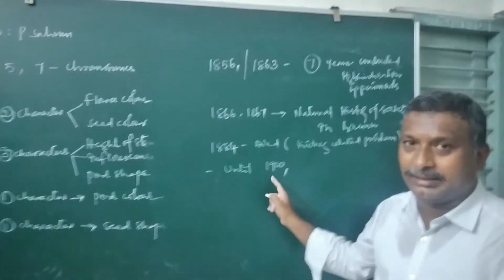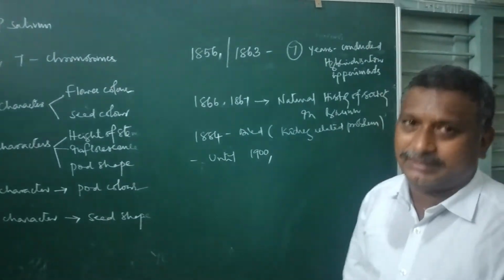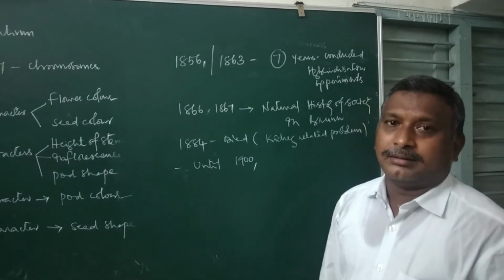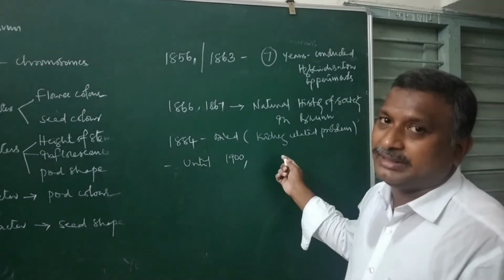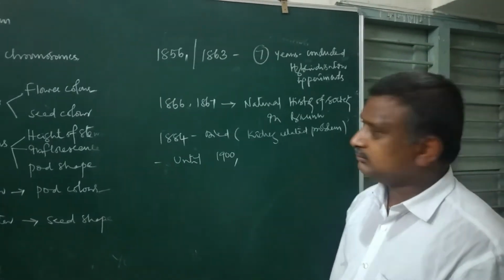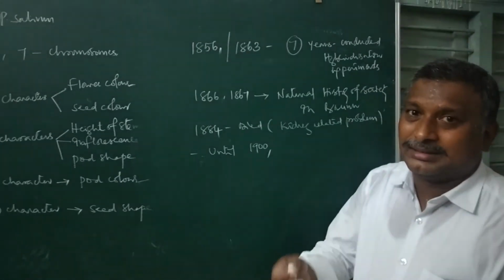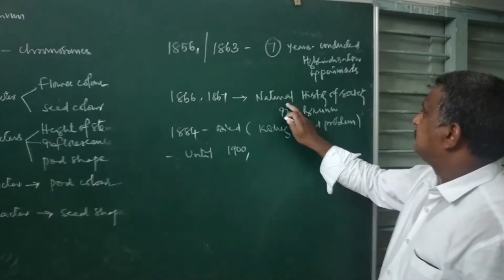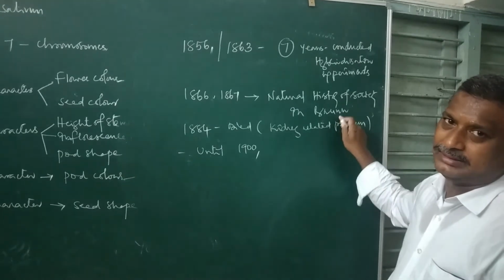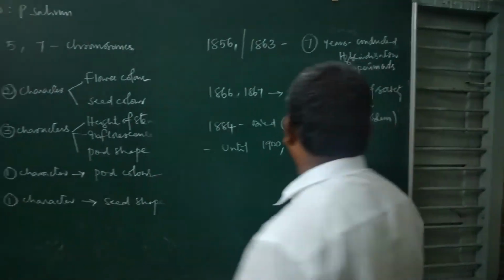Until 1900, his research work and findings had not reached the scientific world, probably because of the limited circulation of the Natural History Society, which is located in Bonn. Okay, it is a general name.